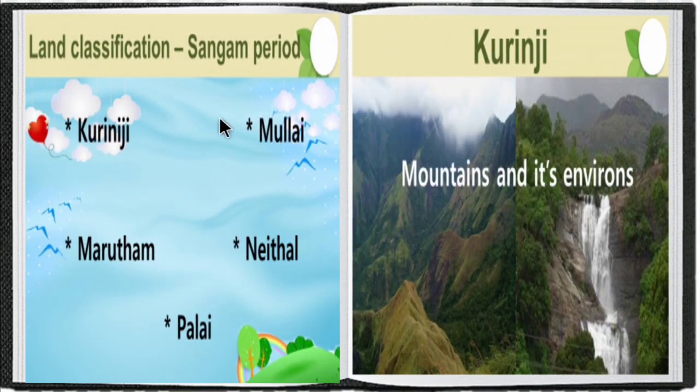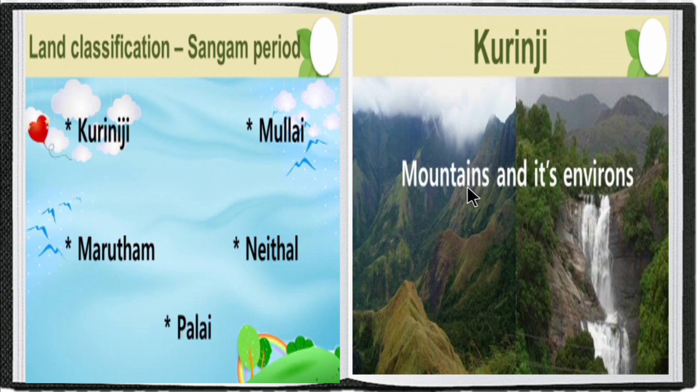So let's see about land classification during Sangam period, that is during ancient period. How was the land classified? The land was classified based on the occupation. So during Sangam period, the land was classified under 5 categories: Kurunji, Mullai, Marudam, Neidal and Palai.